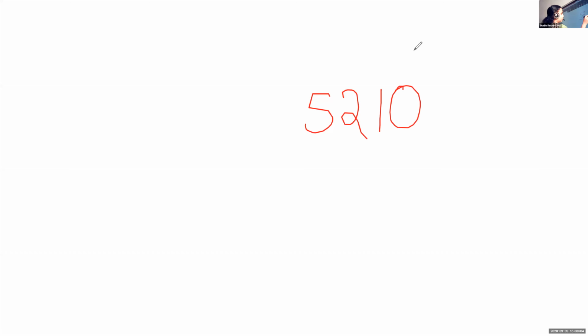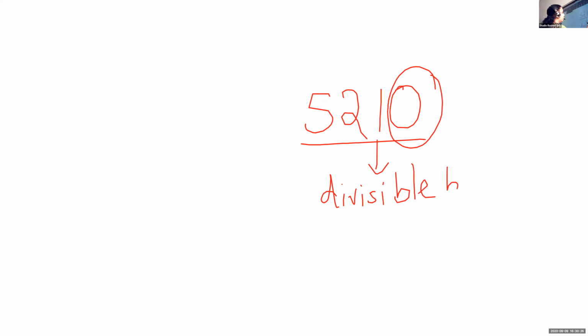5210. Felix, tell me whether this is divisible by 2. Yes, ma'am, because it ends with 0, an even number. So this is divisible by 2. Now, can you please check, is this divisible by 5? Okay, Gautam, please unmute.